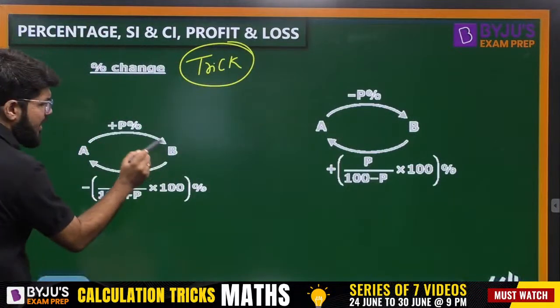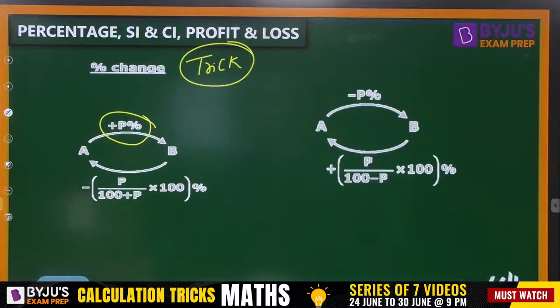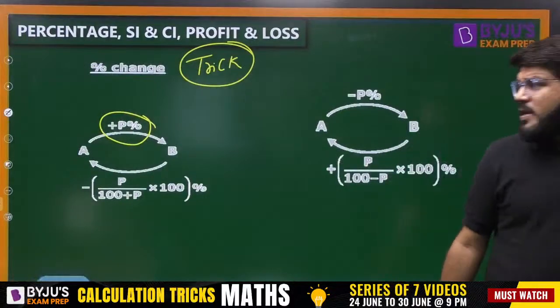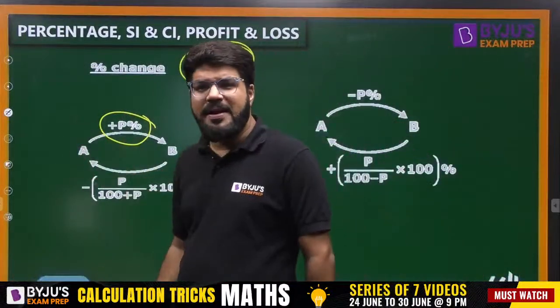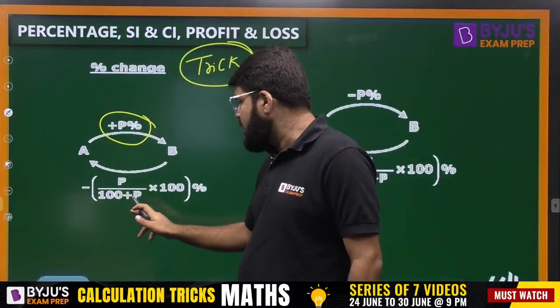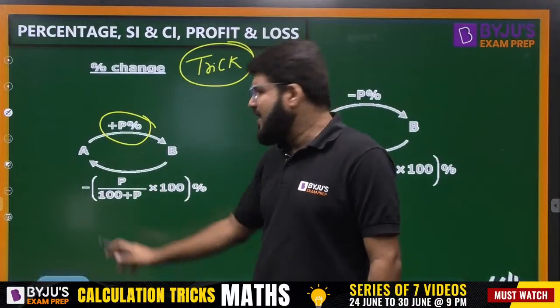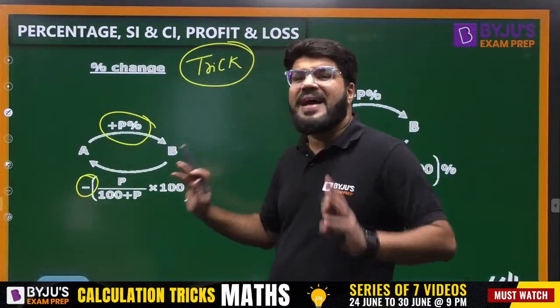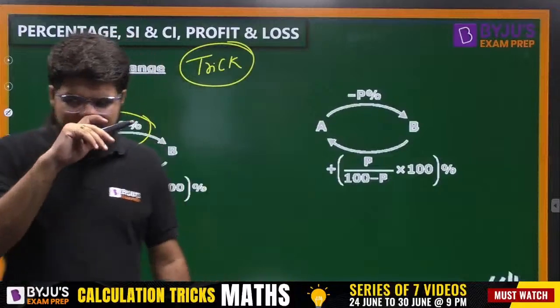If you go from A to B, there is an increment of P percentage. So when you come from B to A, there will be a decrement, and that decrement is P upon 100 plus P into 100%. Minus I have written for the decrement point of view. So P upon 100 plus P into 100. Directly you can note this down.